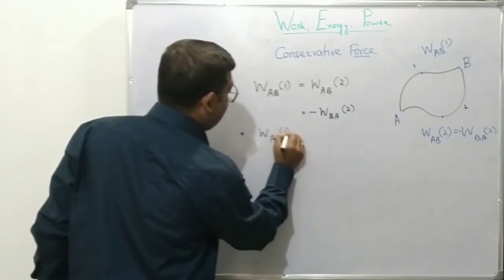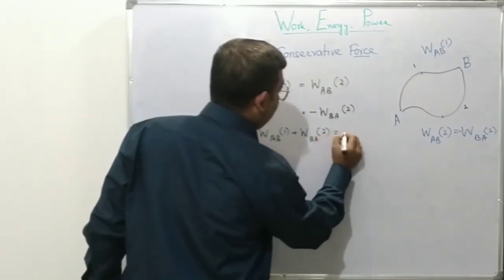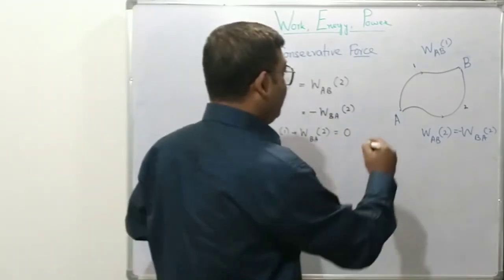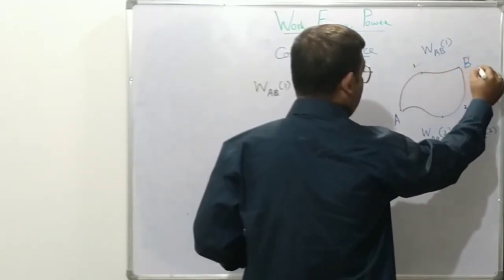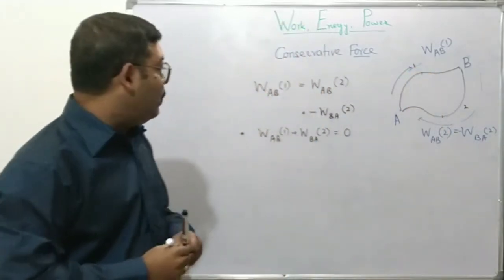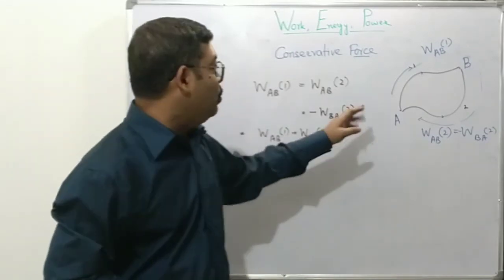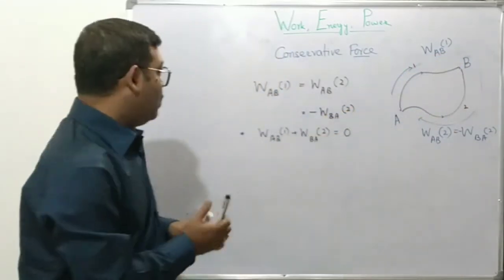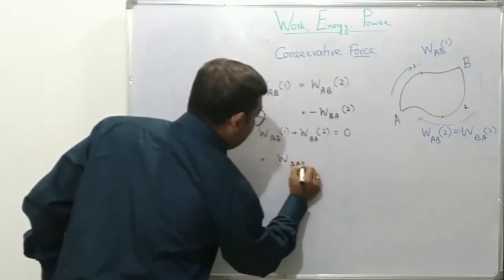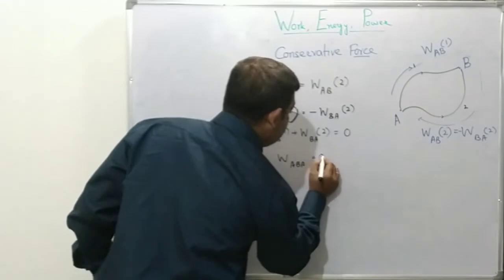Or we can say WAB along path 1 plus WBA along path 2 equals 0. So what we are doing is that we are moving from A to B along path 1 and then moving back from B to A along path 2, right? So we started at A and are coming back to A along a closed loop, from A to B, then B to A. So the work done along the closed loop ABA, A to B, B to A, will be equal to 0.